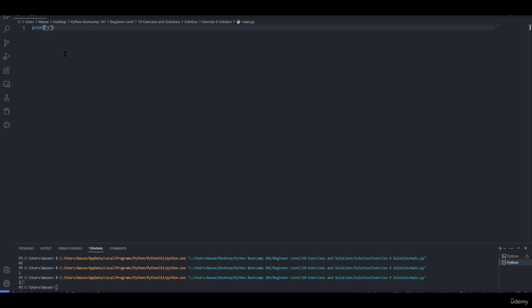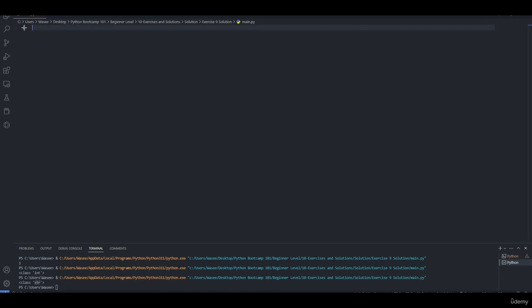So if we want to check the type of the value, let's suppose we have an x equal to 1 and a y equal to "1". If we print x, we will get a 1, and y also 1. If we print out the type of x, we will get an int, which is an integer. And if we print the type of y, we will get a string, str, since we added a quotation in here.